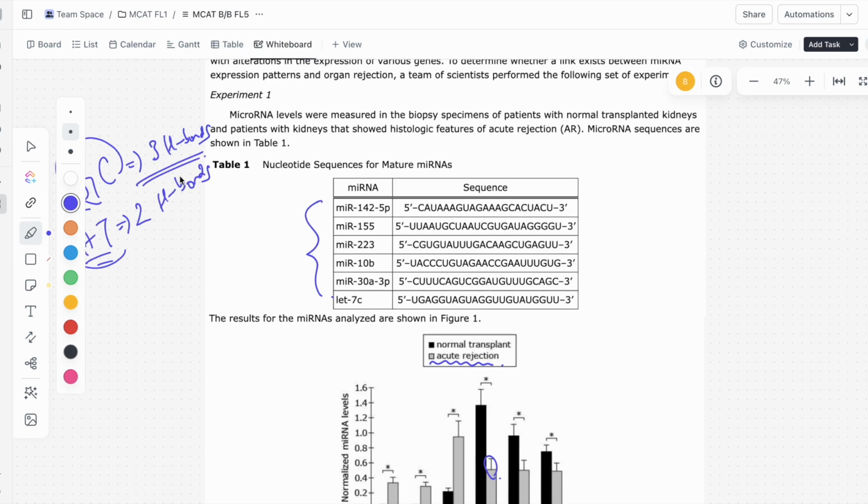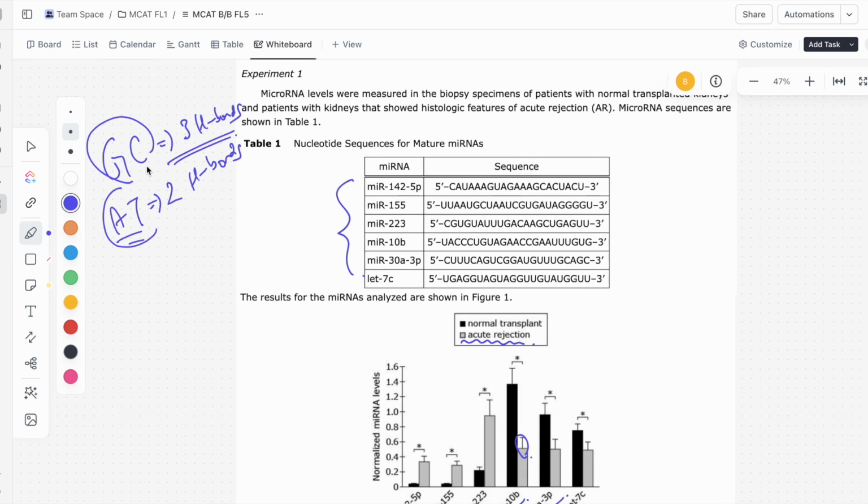We're going to be looking for the sequences with the most G's and the most C's. And why is that? Remember, guys, GC base pairs have 3 hydrogen bonds. AT base pairs have 2 hydrogen bonds. So what that tells us is that the GC base pairs are going to be stronger, and thus the sequences with more G's or more C's are going to be the binding, right?